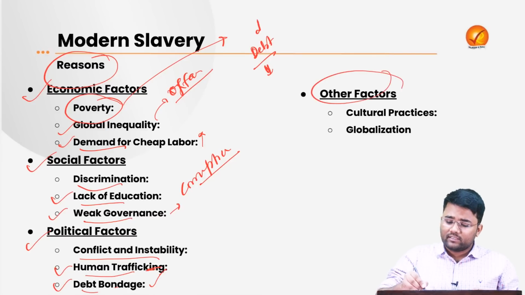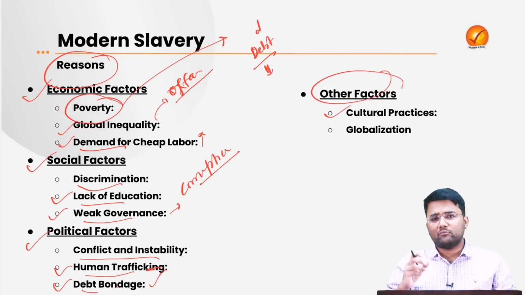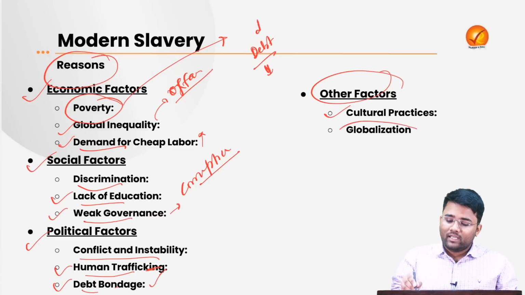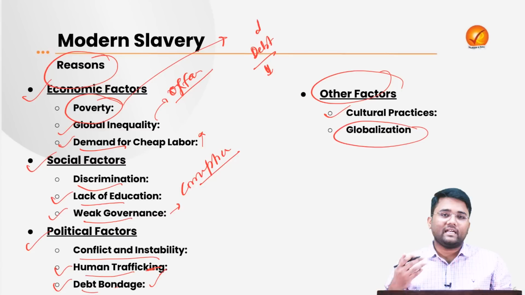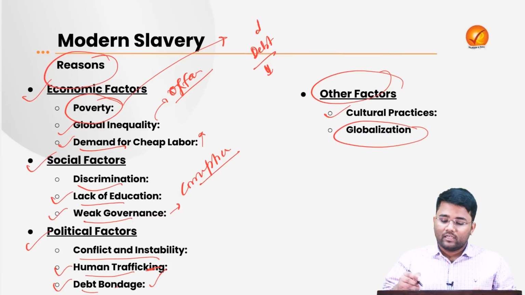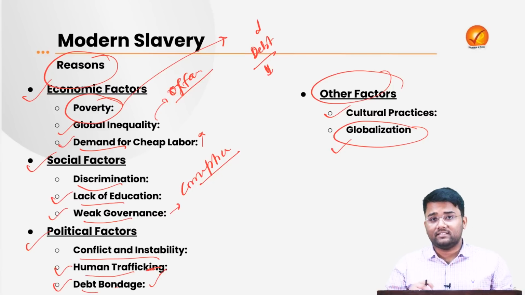Then some other factors like cultural factors, where in some societies or some groups there are practices like child marriage, etc., which are also some of the forms of modern slavery. Then globalization, which has led to the interconnectedness of the world. This has ensured the availability of cheap labor throughout the world, and that is also one of the major reasons that modern slavery is coming in one form or another in today's world.